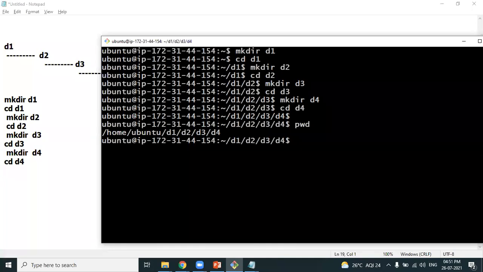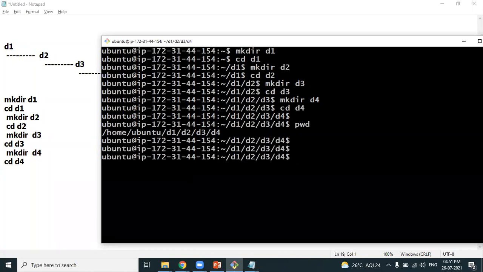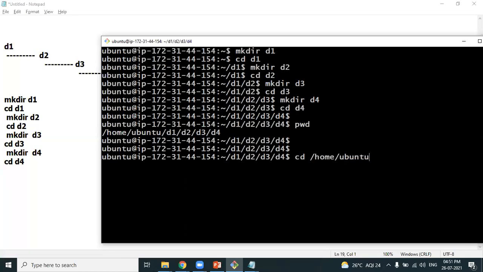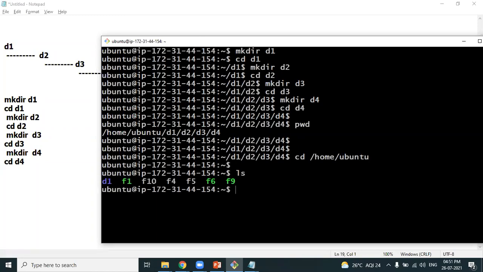We already have learned this. I want to go back to /home/Ubuntu. That's my home location, right? By default, I'm pointing to that location. I want to go back to /home/Ubuntu. So cd, we know that. Yes. ls, you can see D1. Inside D1, what do you have? D2. Inside D2, you have D3. Inside D3, you have D4. Fine.